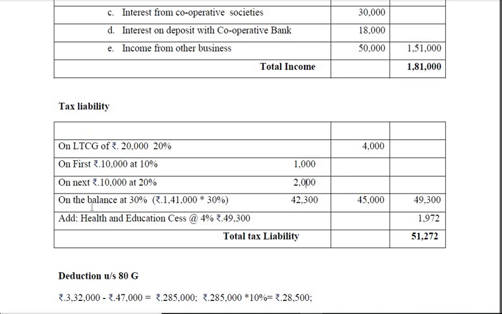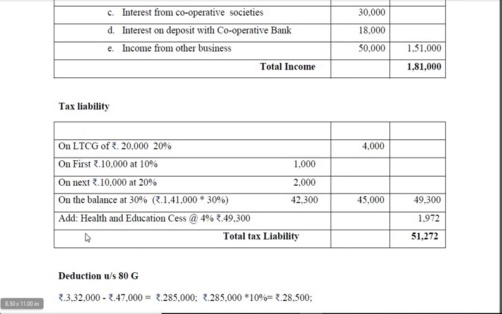And then on the balance, 20,000 plus 20,000, 40,000 should be deducted from 1,81,000. So you will get a balance of 1,41,000. On this, if you calculate 30%, that comes to 42,300. So the total tax on these values, 1,41,000 and these 20,000, is 49,300.